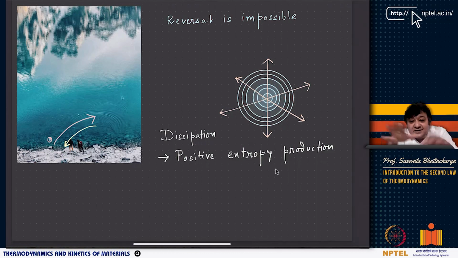However, dissipation is like your energy getting dispersed into various possible states. Instead of remaining concentrated, it is spreading all over. So, this dissipation leads to a positive entropy production. And this dissipation is the one that basically tells whether the process is reversible or irreversible, spontaneous or artificial.